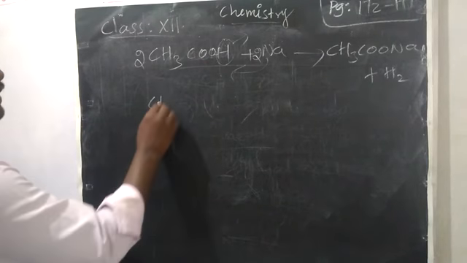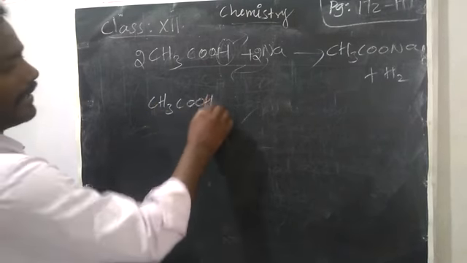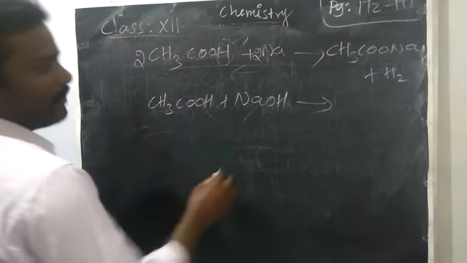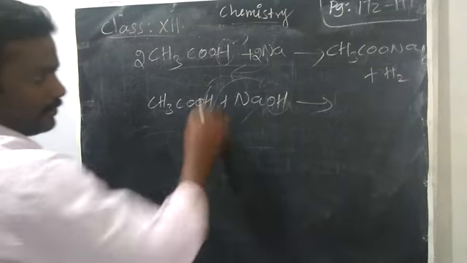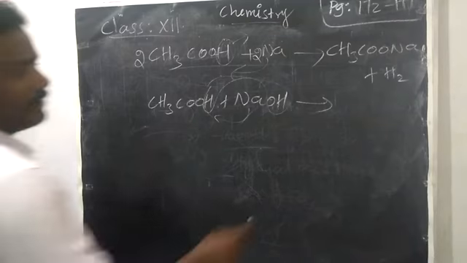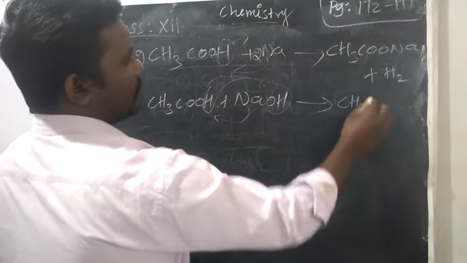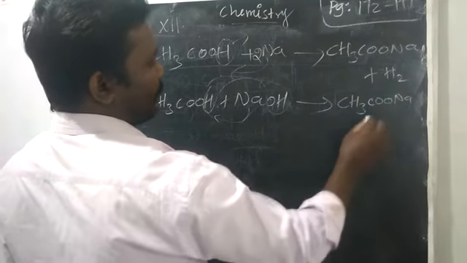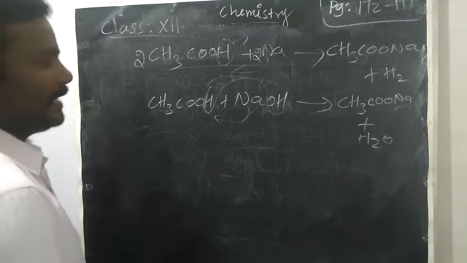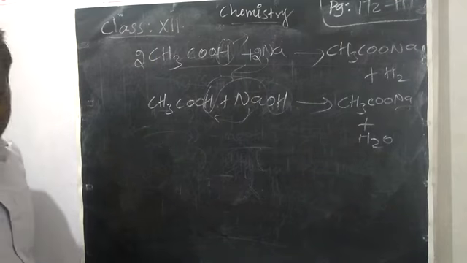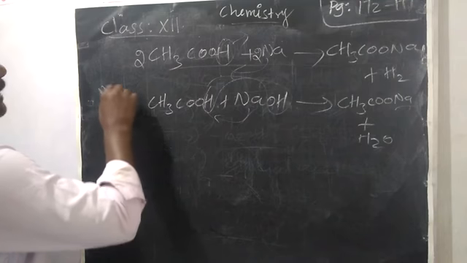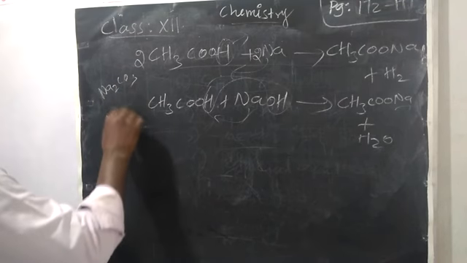Then we can treat with a base like sodium hydroxide, an alkali. Alkali means a base. It will give the same type of product. This hydrogen and oxygen will go as water. Na substitutes the place of hydrogen. So we will get CH3COONa plus water. Here also we got sodium acetate. Next we can treat with bicarbonates and carbonates, like sodium carbonate or sodium bicarbonate.